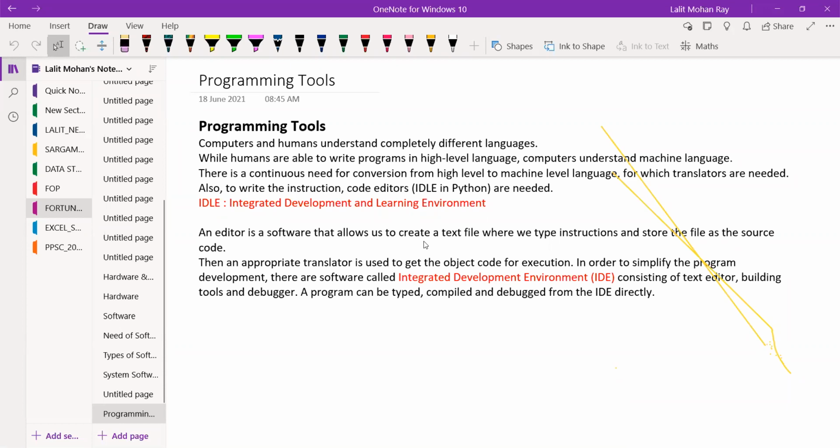So there is a continuous need of conversion from high level language to machine code, for which we will require some translator programs. Those translators are also a set of programs, and they are otherwise called language translators.